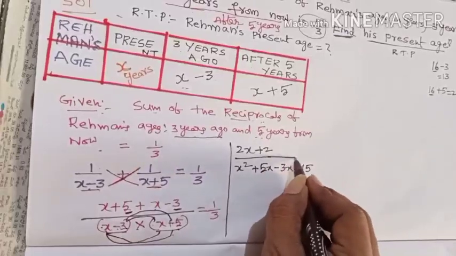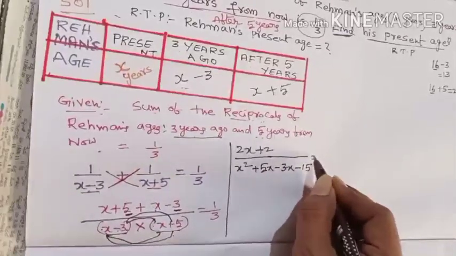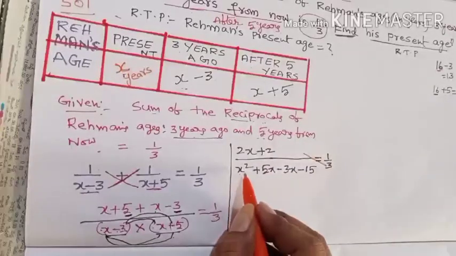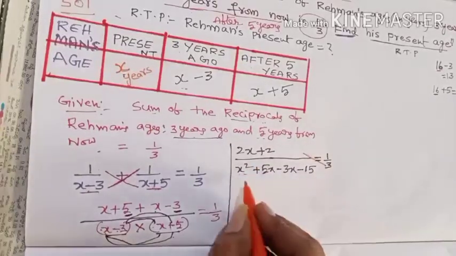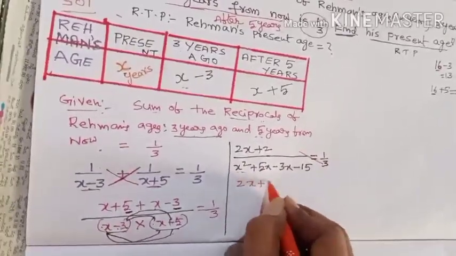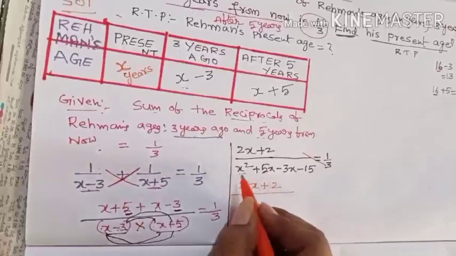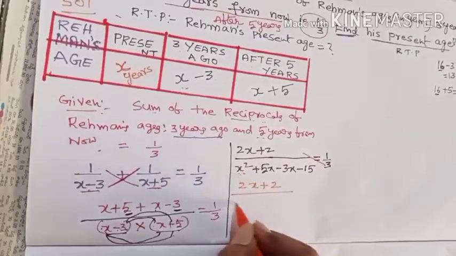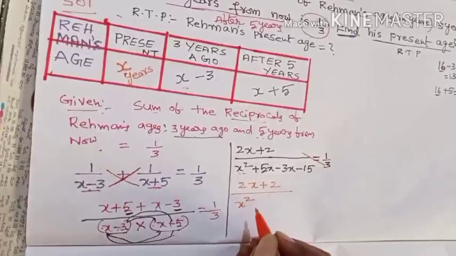This is equal to how much? 1 by 3, isn't it? You have to simplify this denominator. So you have to take down 2x plus 2 as it is, 2x plus 2 whole by. Here you can find only 1x square. There is no like term to x square. Therefore, x square should be written as it is.